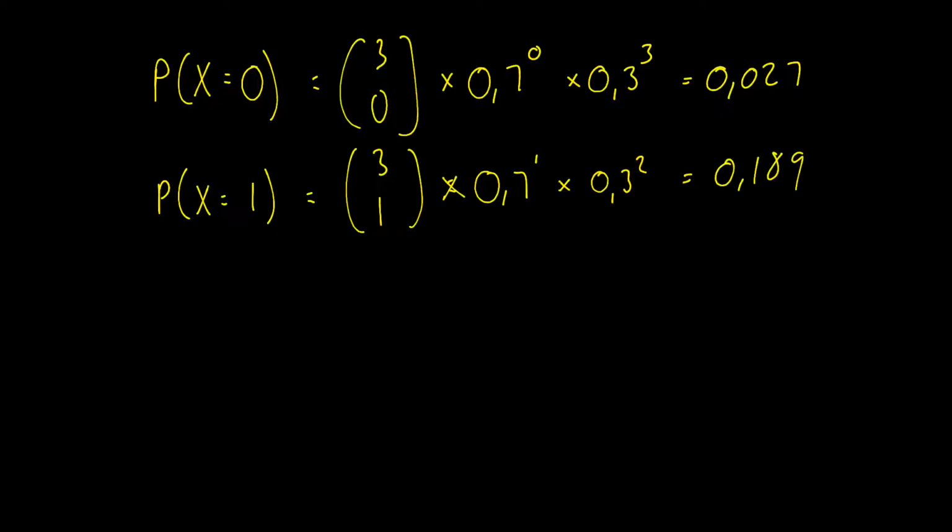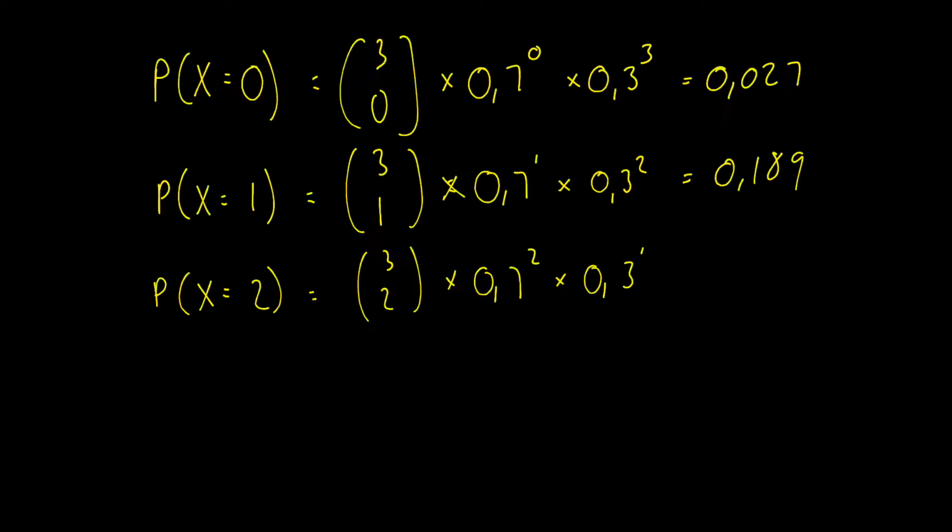Okay, let me do one more with you. So the probability of scoring twice would now be 3 choose 2 times 0.7 to the 2 times 0.3 to the 1 now, which is 0.441.